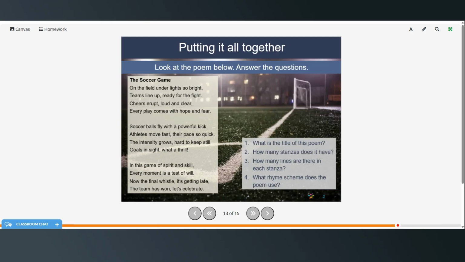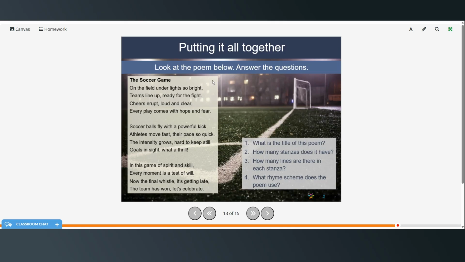Soccer balls fly with a powerful kick. Athletes move fast, their pace so quick. The intensity grows, hard to keep still. Goals in sight, what a thrill. In this game of spirit and skill, every moment is a test of will. Now the final whistle, it's getting late. The team has won. Let's celebrate.